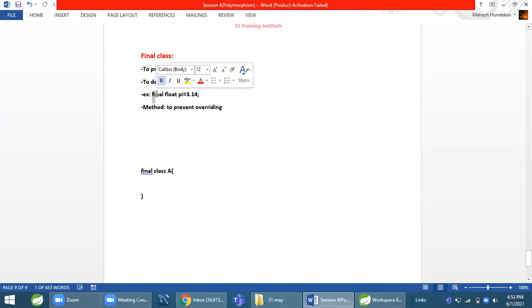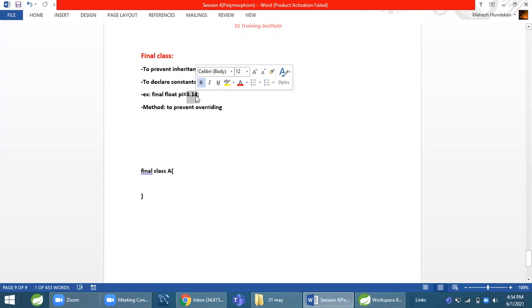Also, we use the final keyword to declare constants. If we write a variable and store a value, then that variable's value can be reassigned and changed during program execution, but the value of a constant cannot be changed during program execution. To define a constant, we simply write the final keyword before the variable name. Now this pi is not a variable, it's a constant. Its value will not be changed during program execution.